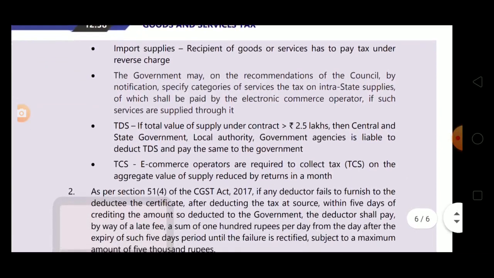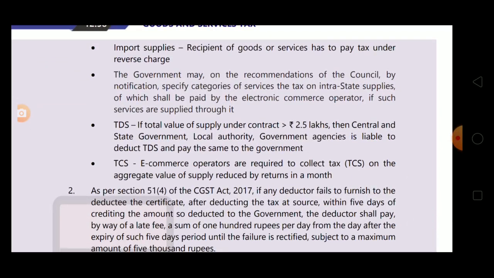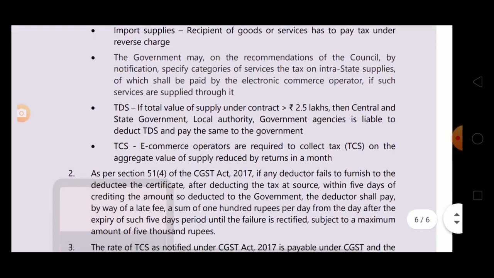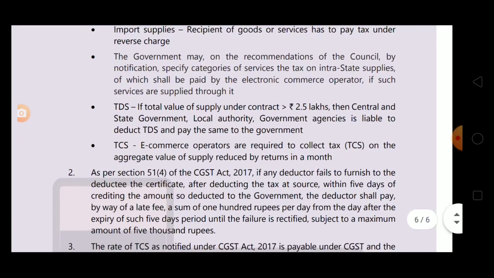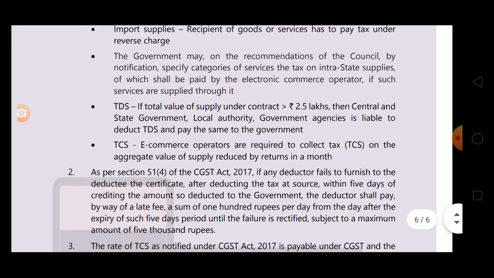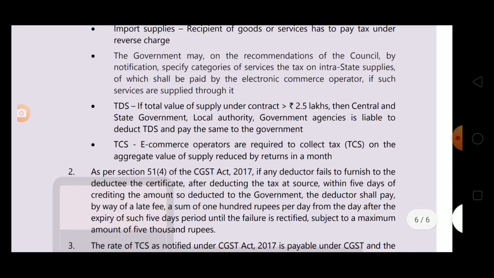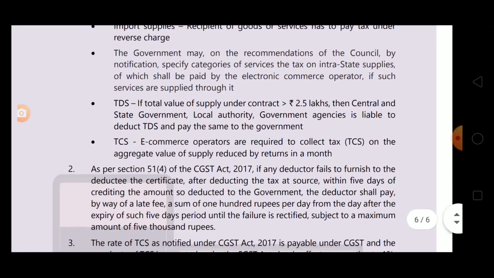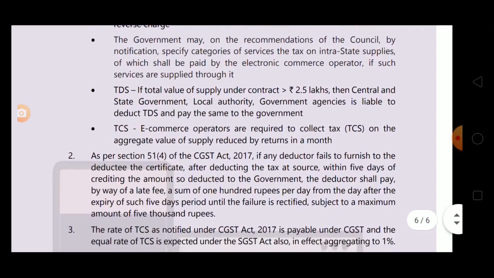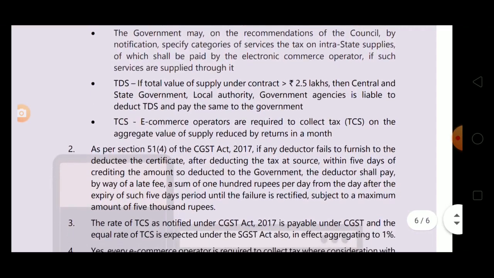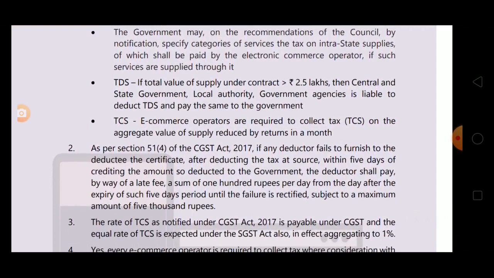Next bullet is, the government may, on the recommendation of the council by notification, specify categories of services the tax on intrastate supplies of which shall be paid by the electronic commerce operator if such services are supplied through it. Okay. Next one is TDS. If total value of supply under contract is more than 2.5 lakhs, then central and state government, local authority, government agencies is liable to deduct TDS and pay the same to the government.